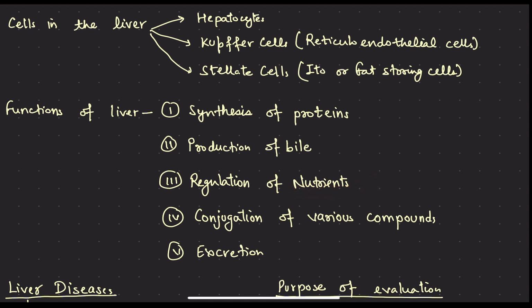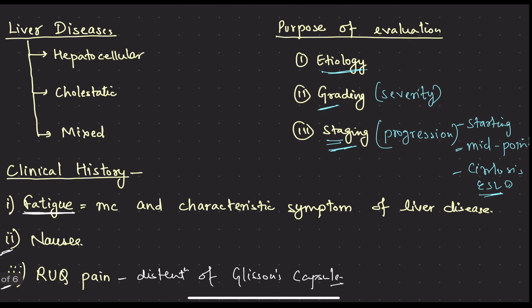Conjugation of various compounds for the purpose of activation, deactivation, detoxification, etc. Conjugation is a very important function of the liver. Excretion of various metabolites, various toxic substances from the body in the form of bile. So these are the functions of liver.